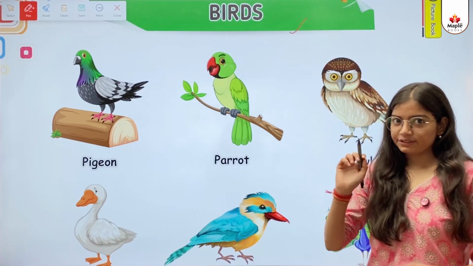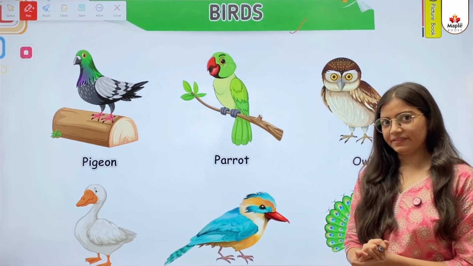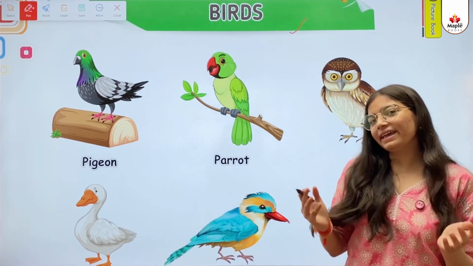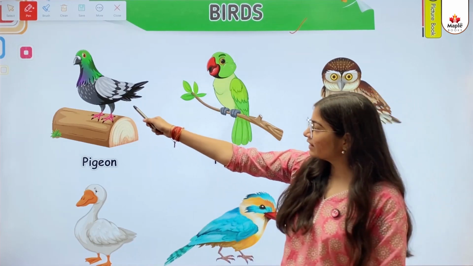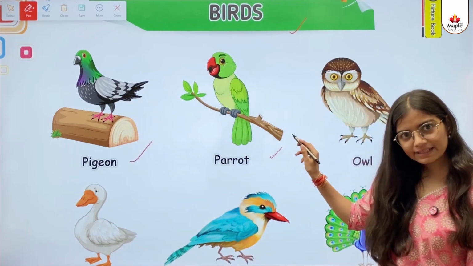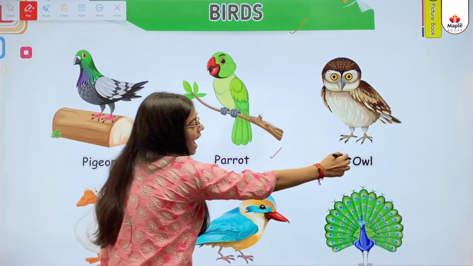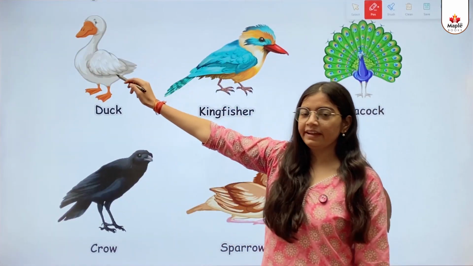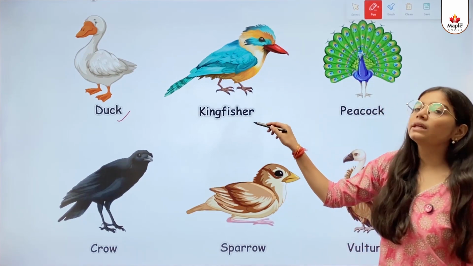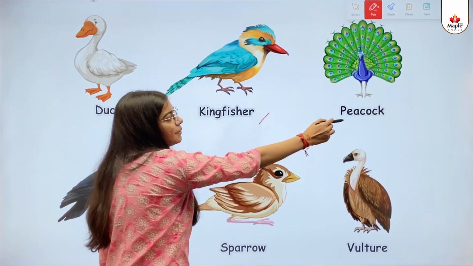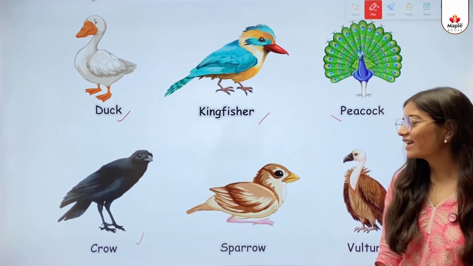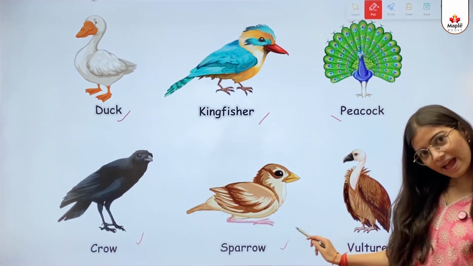Birds. So kids, in this we will learn about the different names of birds. So let's begin. This one is pigeon. This one is parrot. This one is owl. This one is duck. This one is kingfisher. This one is peacock. This one is crow. This one is a sparrow.